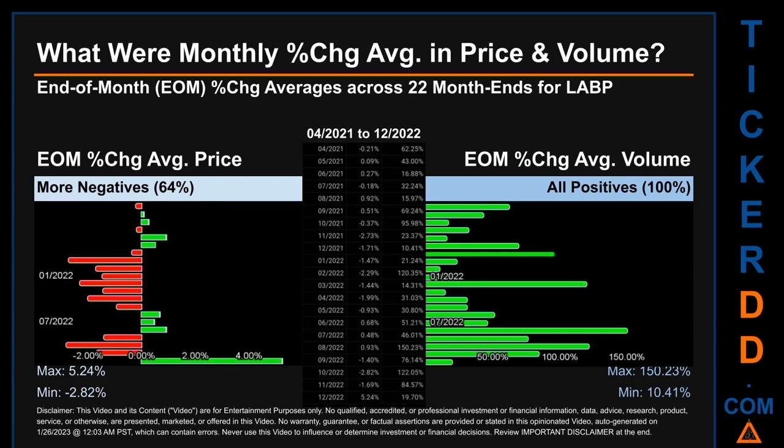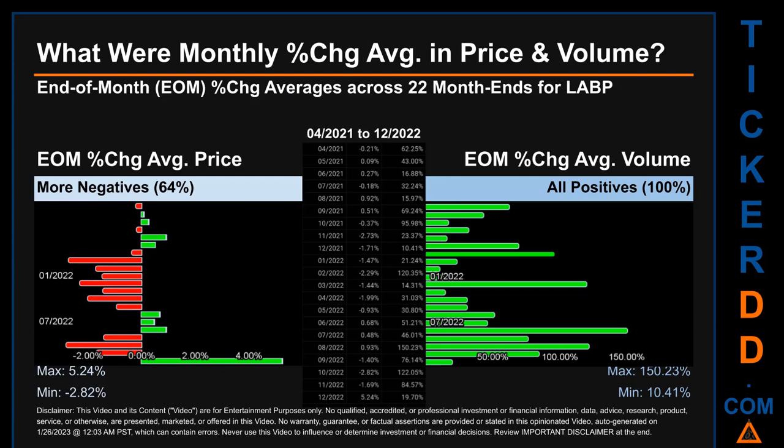What were end-of-month percentage change averages in price and volume for LABP? The monthly average of percentage change, in price and in volume, were calculated for each of the 22 month ends. That calculation took daily percentage changes and averaged them for each given month. If a month end came out negative, then it means that the month summarily saw a negative change.